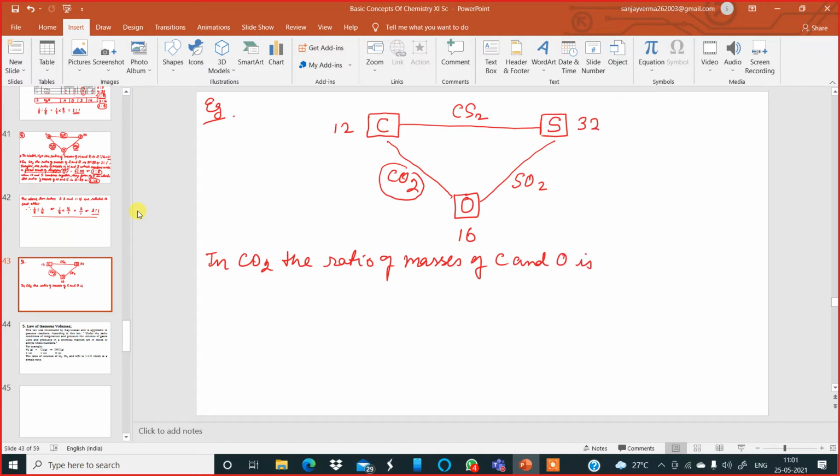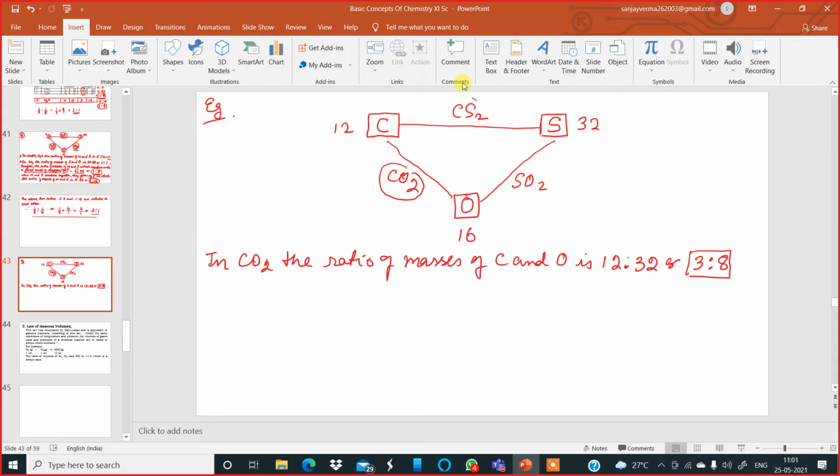It is 12 is to 32. Simplify it. 3 is to 8. 4 3s are 12. 3 is to 8. Correct. Okay.